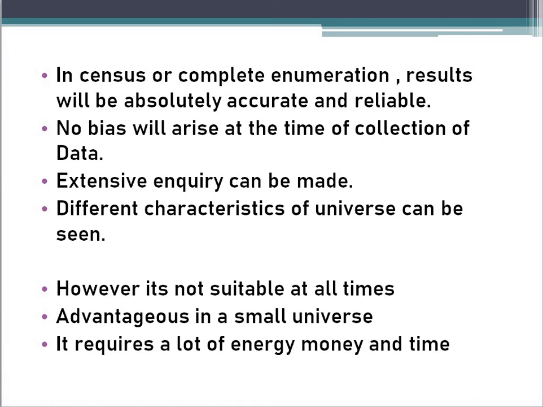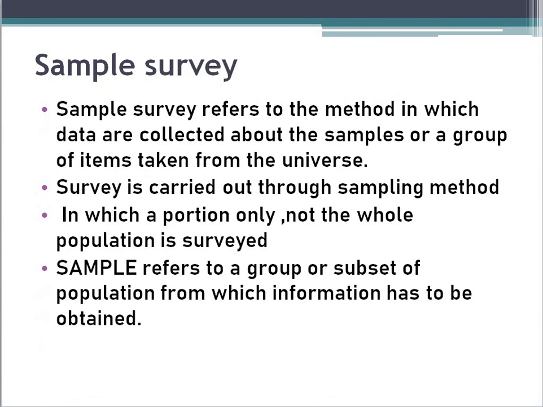The next method is the sample survey. The first one is the census method and the second one is the sample survey, or sample method. What do you mean by sample survey? As the name says, sample. We are familiar with the term blood sample; like that, many samples will be there. So sample survey refers to the method in which data are collected about the samples, or a group of items, taken from the universe. Here we take only a group of items.